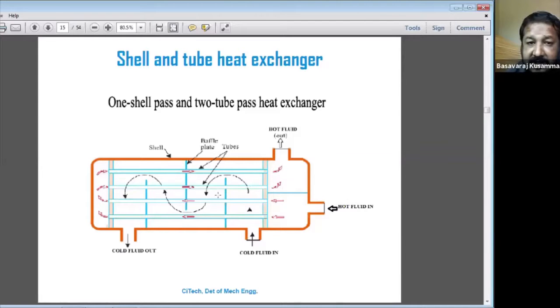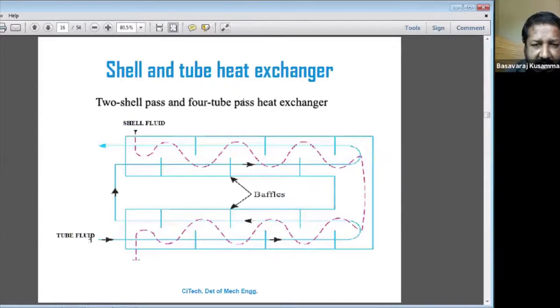For that purpose they provide the baffle plates. The cold fluid moves around the tubes across the baffle plates and moves out here. So this is called the shell and tube heat exchanger.